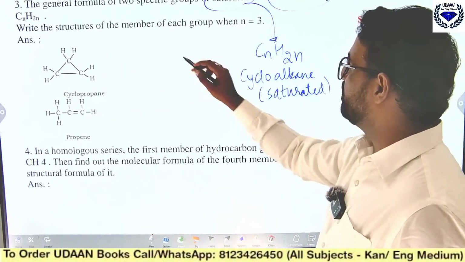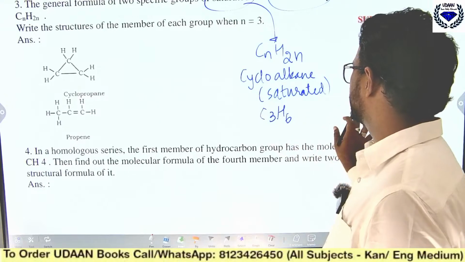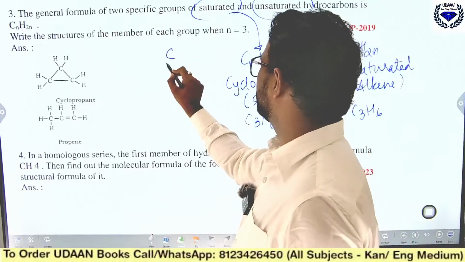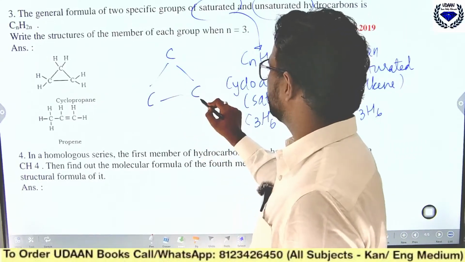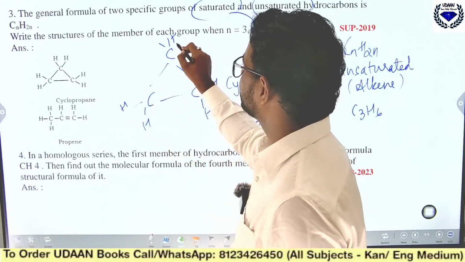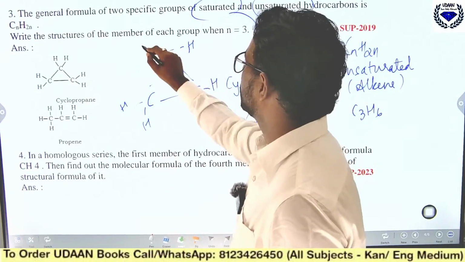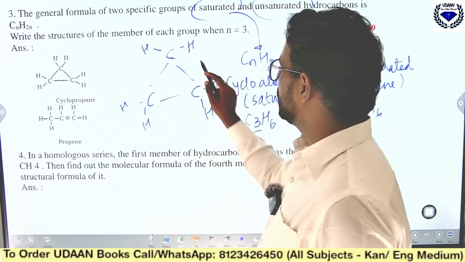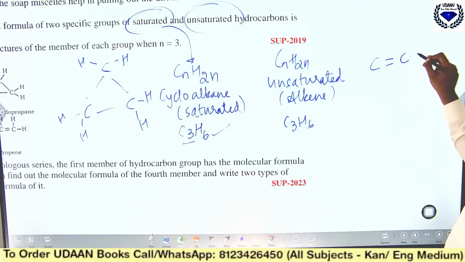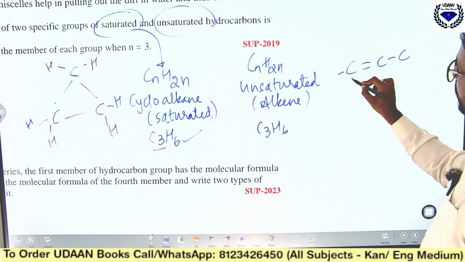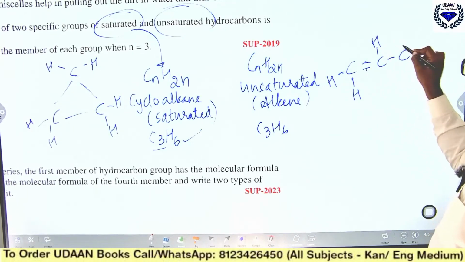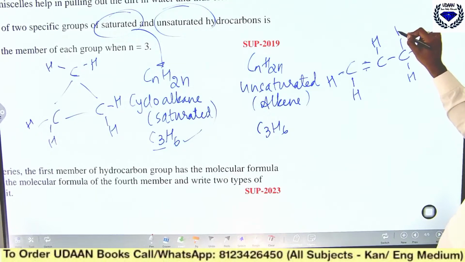Now you see how will you write this? Here it is having three members. So how will you write C3H6? Here also C3H6. The first member, how will you write here? You can see 3 carbons you should write, and for every carbon you should write 2 bonds. So 1, 2, 3, 3 carbons, 1, 2, 3, 4, 6 hydrogens. Similarly, here unsaturated means you should write a double bond. Okay, 3 carbons, here 1, 2, 3, 1, 2, 3, 4. Similarly, 1, 2, 3, 4. For every carbon, you should have 4 bonds.